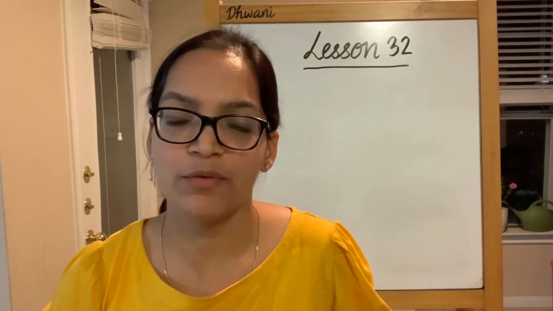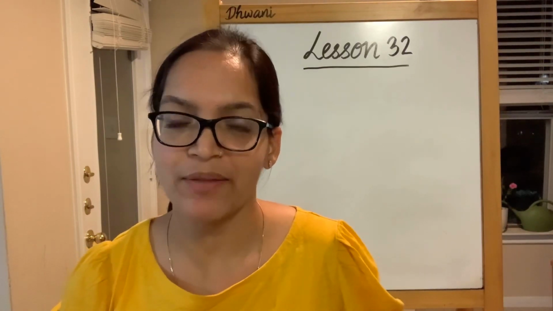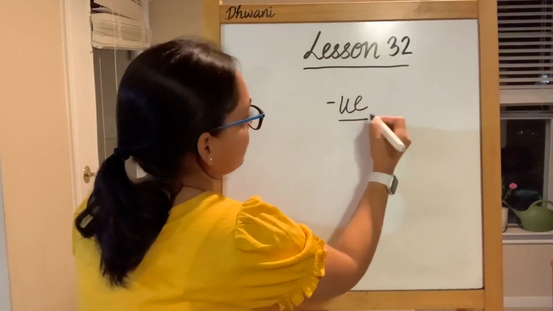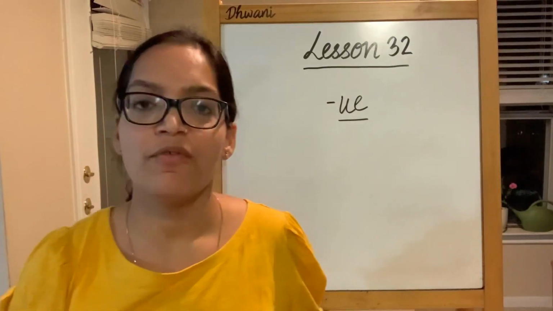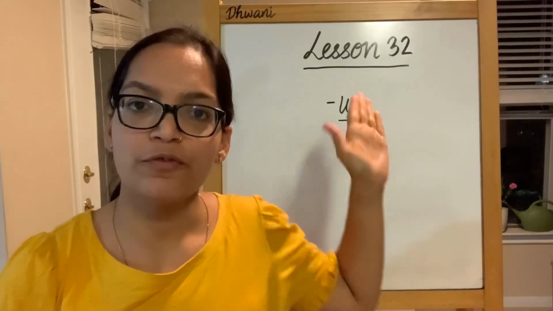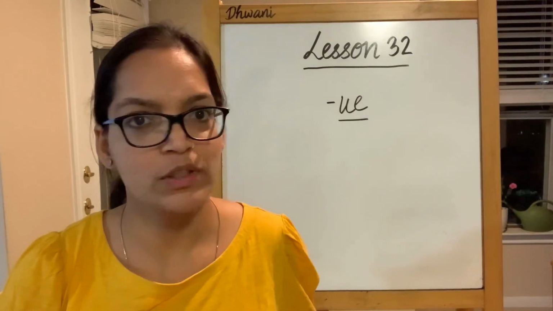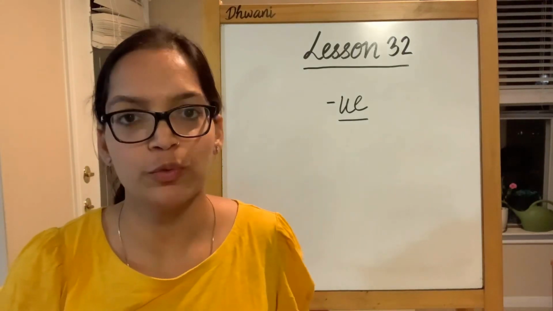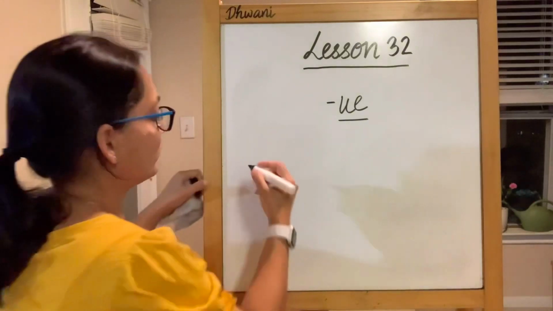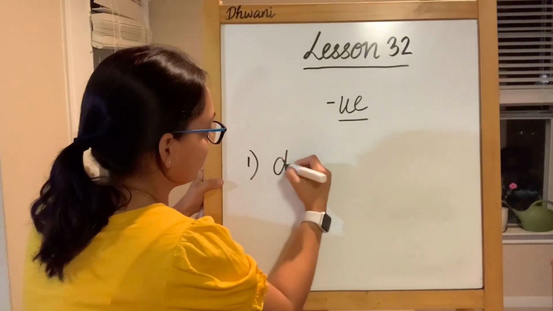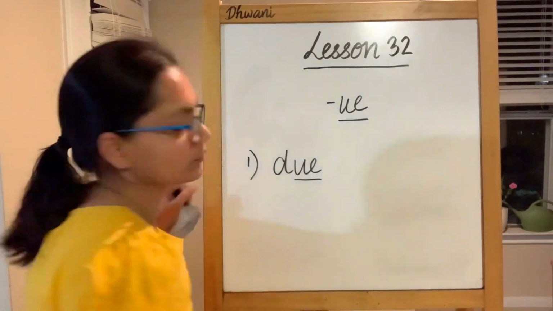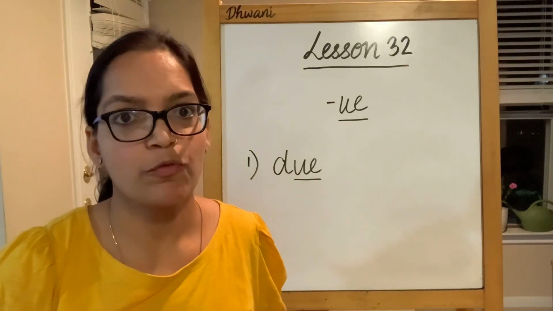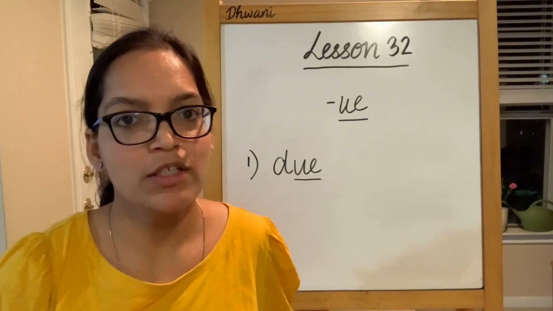The first family that we are going to take up today is UE. If you go by the rule where we have two vowels, the first vowel will produce its long vowel sound. Now, if I go by this, the UE pair should always produce the sound of U. Now, let's take an example: this is due, the expected time for something. When is your worksheet due?